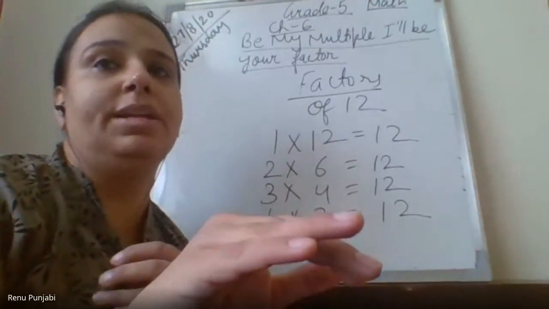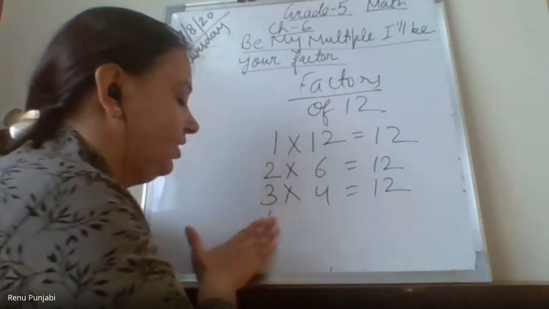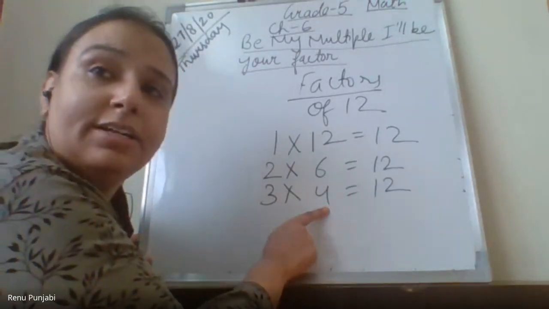12 comes in the table of 5? No, ma'am. In the table of 6? Yes, ma'am. But table of 6 we have already written with 2. So we will not repeat. We have also written 3 multiplied by 4, so we will not repeat it again because 4 already comes here.